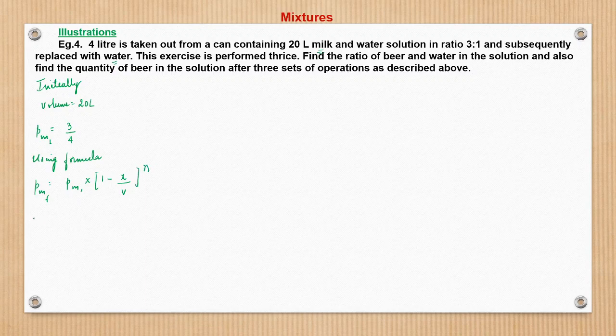X is the withdrawn amount and n is the number of operations. So the final milk concentration will be the initial milk concentration, which is 3 by 4, into 1 minus 4 by 20, which is 4 by 5 that will remain, raised to power n, which is 3. There are 3 sets of operation. One set consists of withdrawal and replacement, another set again withdrawal and replacement. So if we solve this, we get 3 by 4 into 4 by 5 into 4 by 5 into 4 by 5.